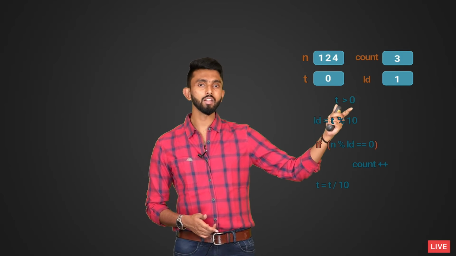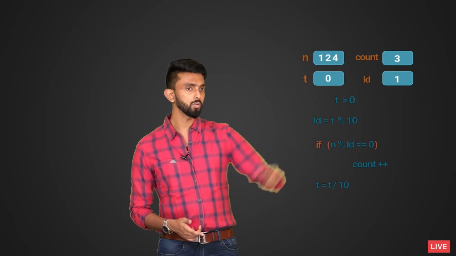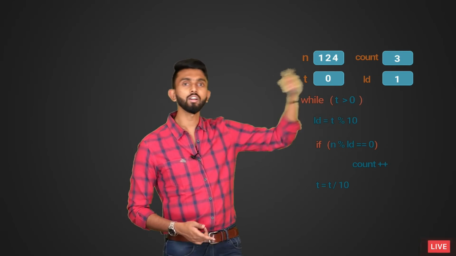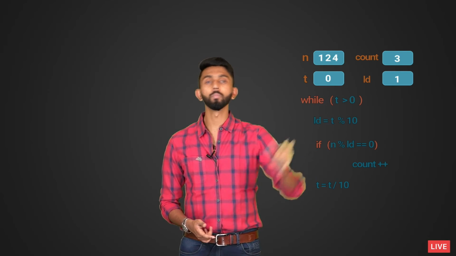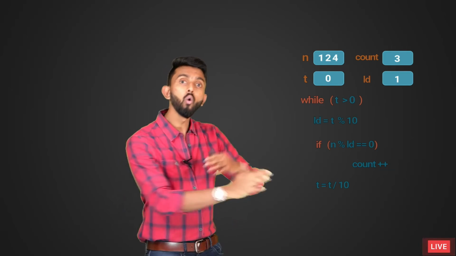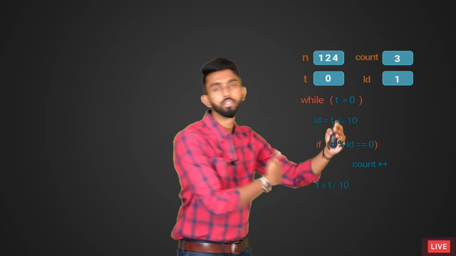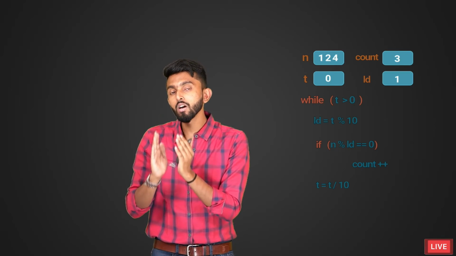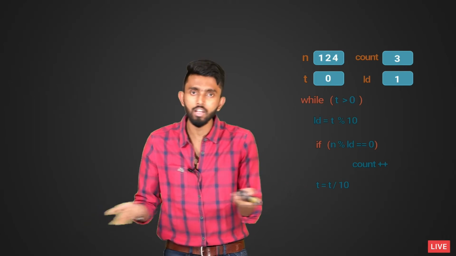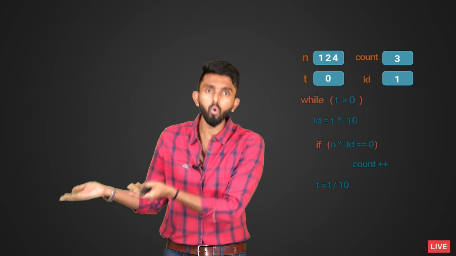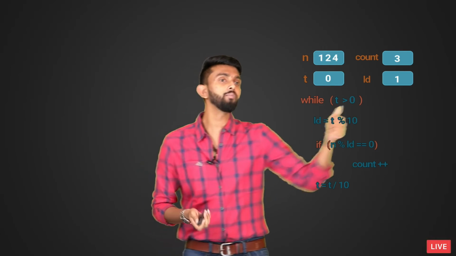So t greater than 0 or not equal to 0, both ways will work. If you want, you can use a loop called a while loop, because we don't know how many times this has to execute, but we know that it must keep executing as long as a certain condition is satisfied or not satisfied. You can write it in either way. Either you can check for true or you can check for false. Here I am checking for true.